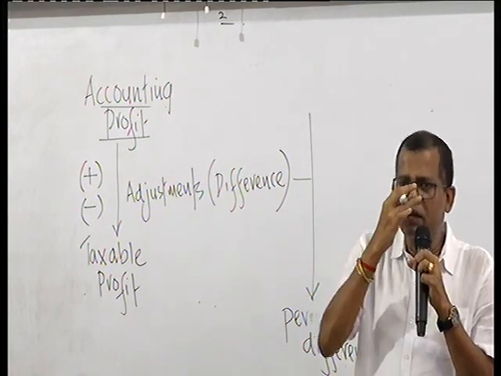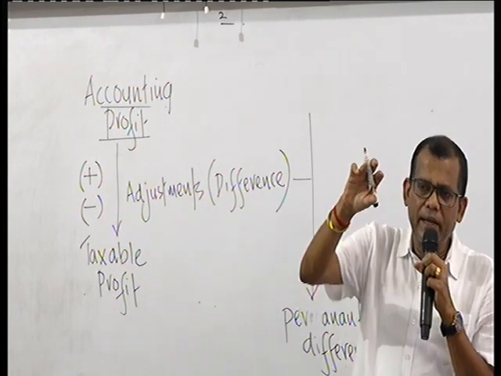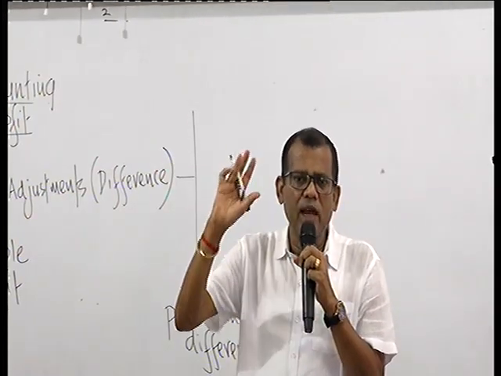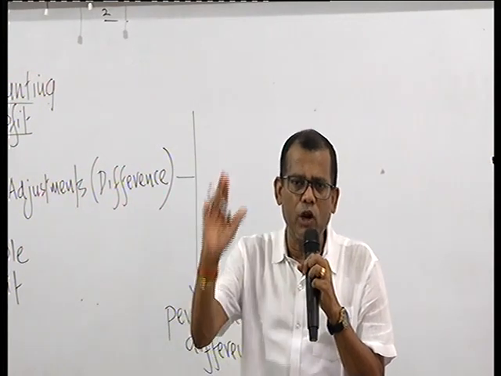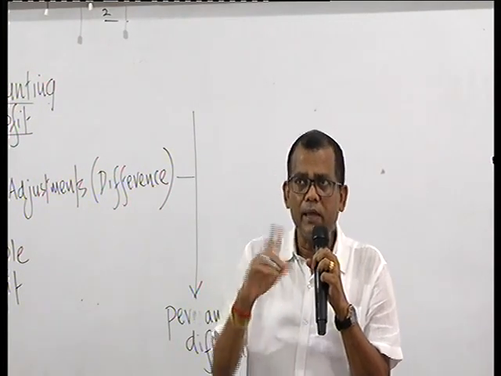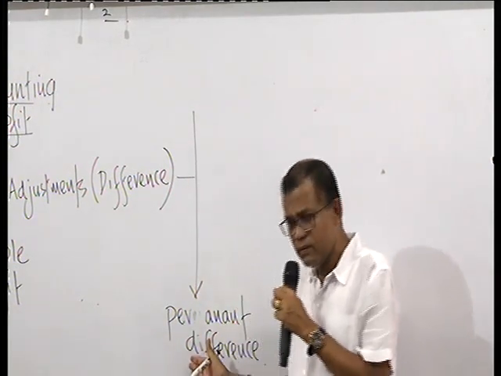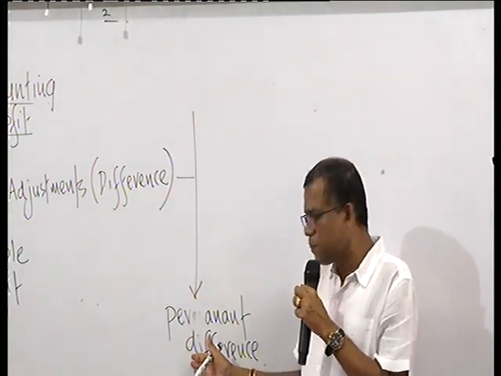But the relief that was given by taking that income out, because it is an exempted income, is a once and for all adjustment. Once and for all adjustment. So that makes the difference between accounting profit and taxable profit permanent. It's a permanent difference.